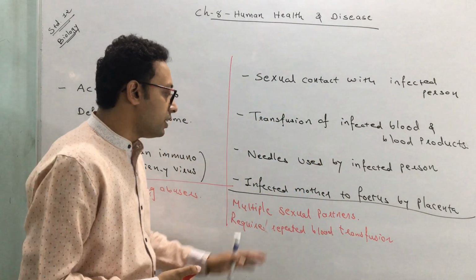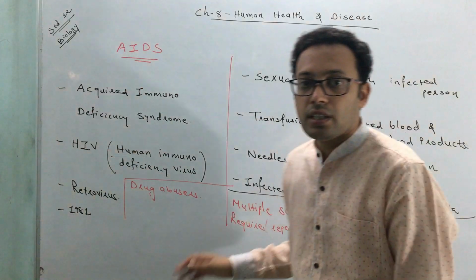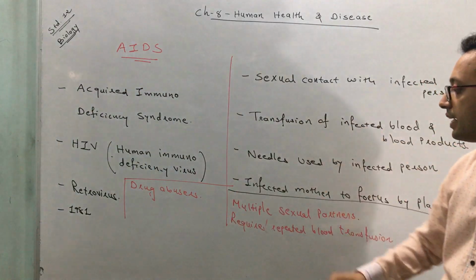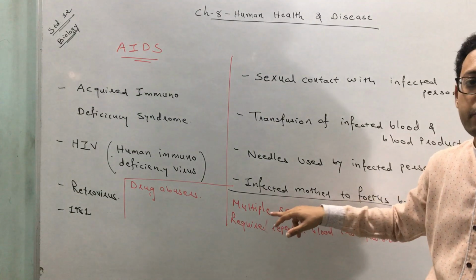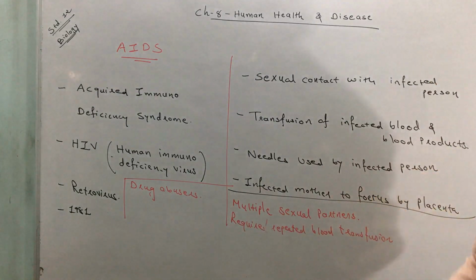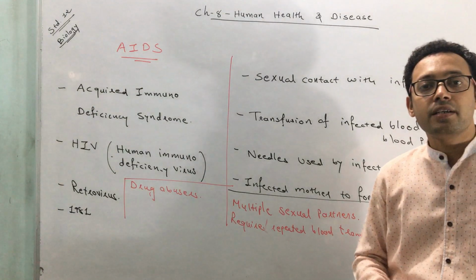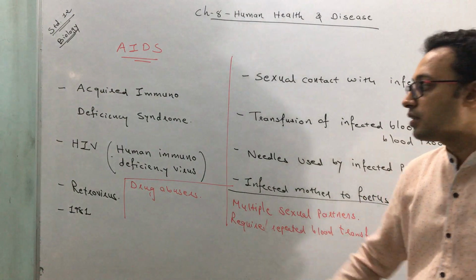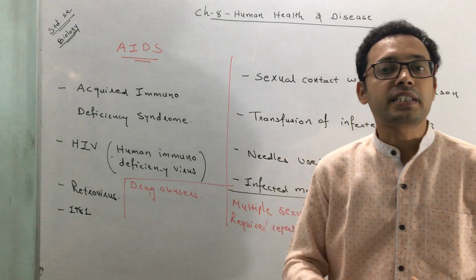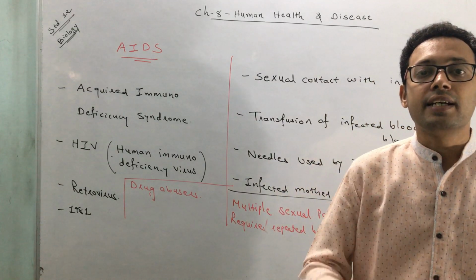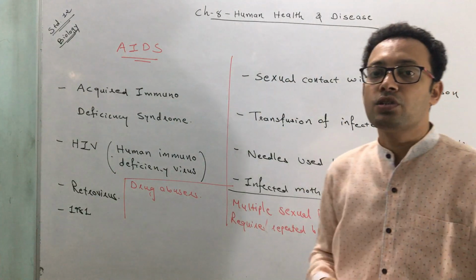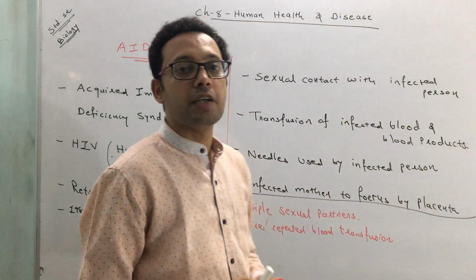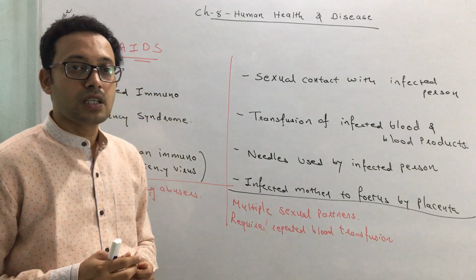Okay, so this is the population that easily gets affected with AIDS. Which population gets affected? First, those people who have multiple sexual partners. Second, those people who require repeated blood transfusions. Third, drug abusers. In these cases, it can be easily transmitted. And these are the usual four ways of transmission of HIV, human immunodeficiency virus.